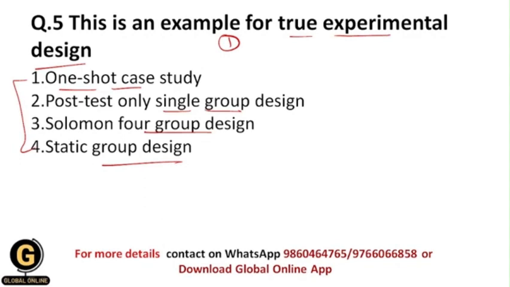Now let us see each study. What is a one shot case study? Here a single group of test units is exposed to an experimental treatment and a single measurement is taken afterward. It only measures post test results and does not use a control group. Next is post test only single group design. This is basically a quasi experimental research design. It means it is not fully an experimental research design, and here the dependent variable is measured for one group of participants following treatment.